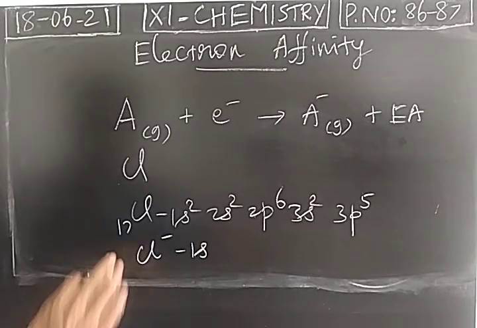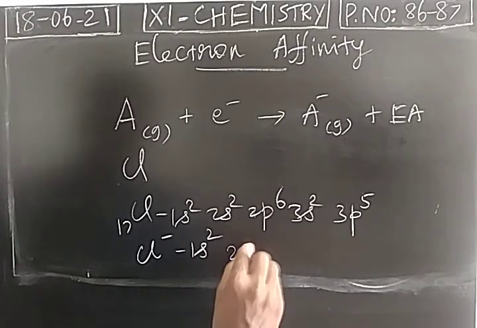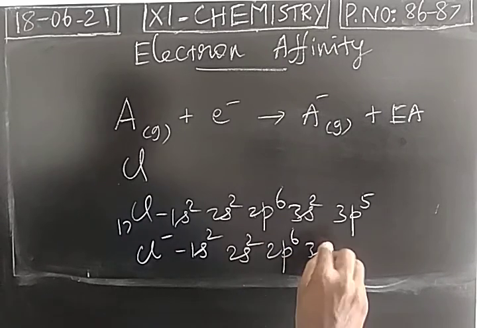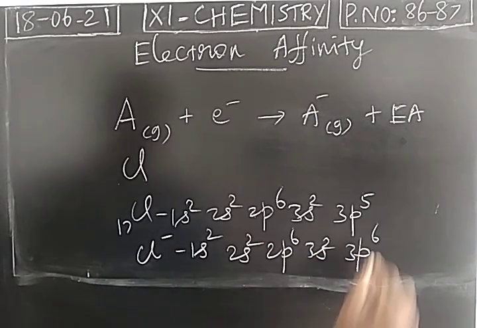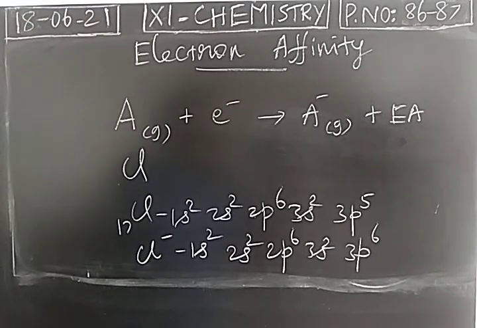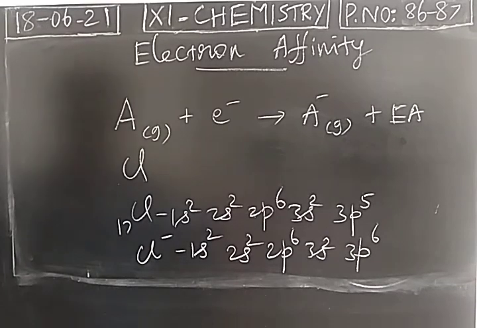Number of protons will be the same, 17, but the number of electrons will be 18. So configuration will become 1s2, 2s2, 2p6, 3s2, 3p6. So the chloride ion will attain the electronic configuration of argon. So 18 electrons placed.